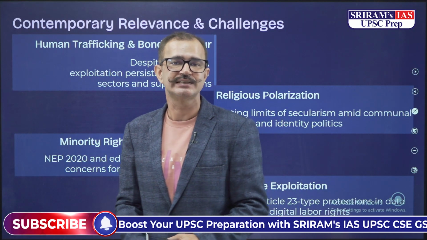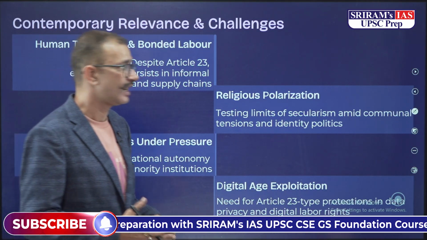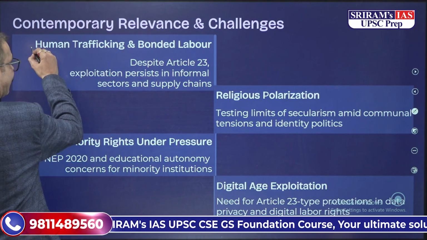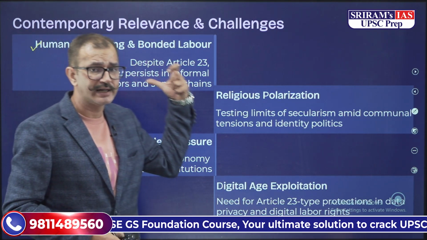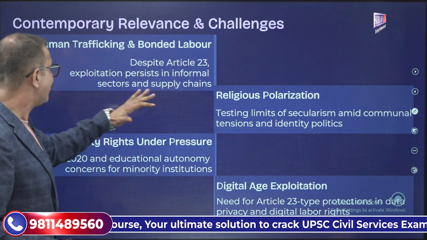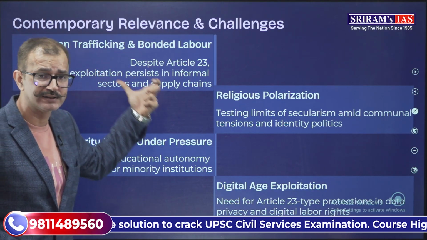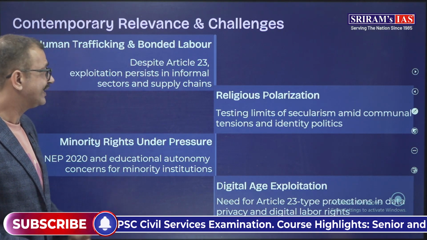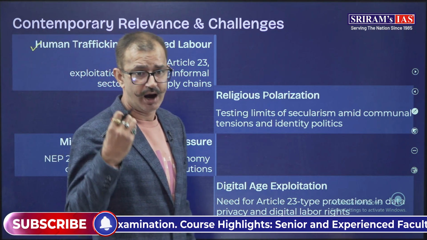Now there are certain challenges and contemporary relevance when it comes to human trafficking and bonded labor. Despite Article 23, exploitation persists in informal sectors and the supply chain, which is a contemporary challenge.